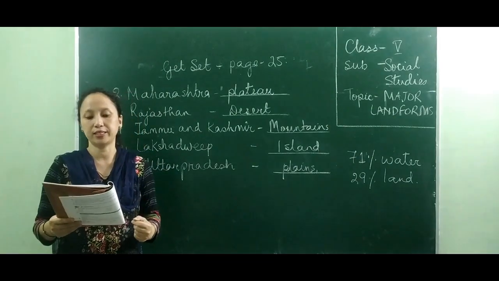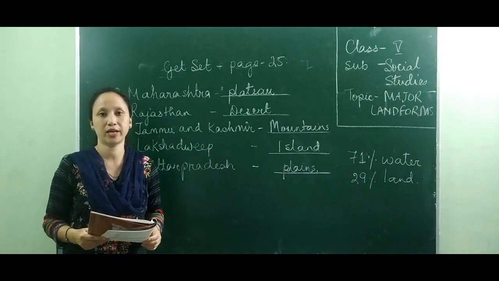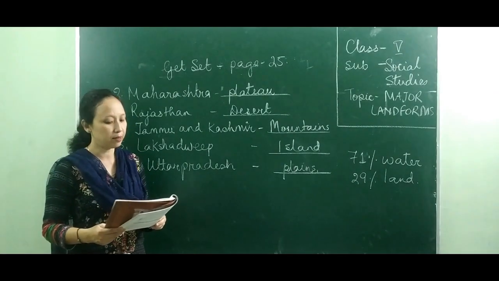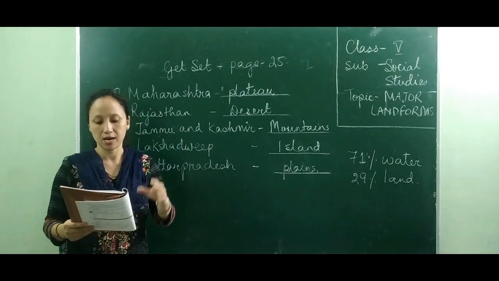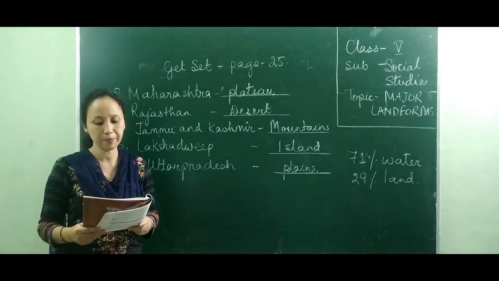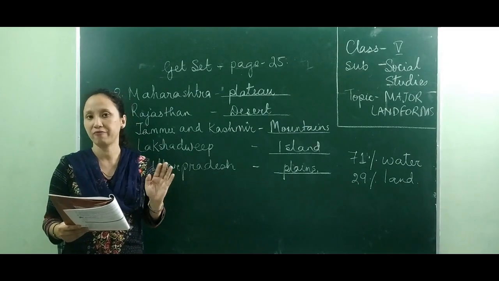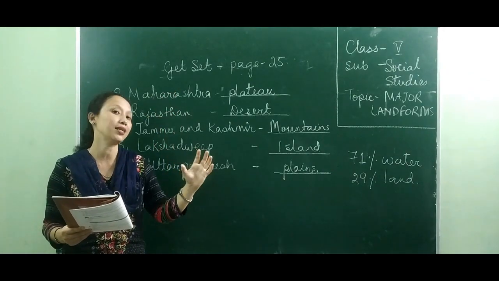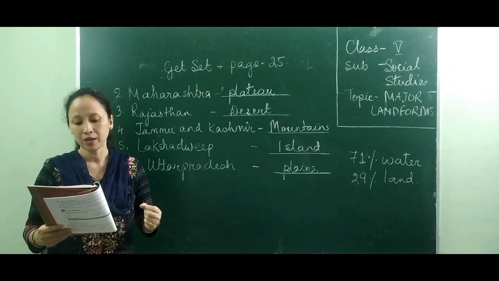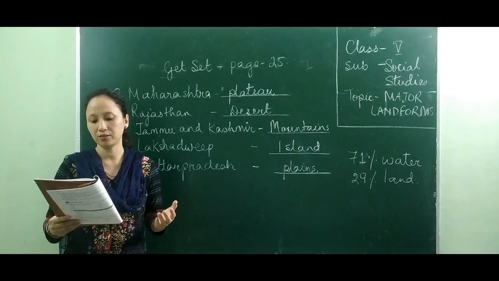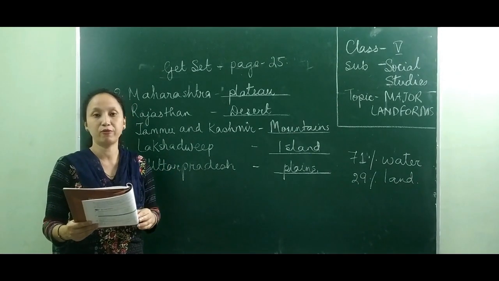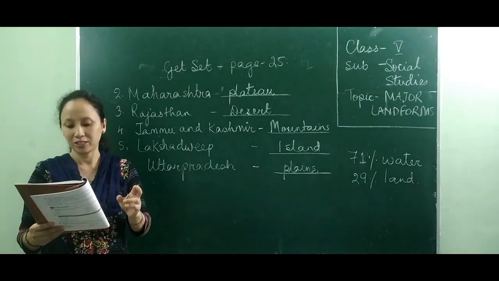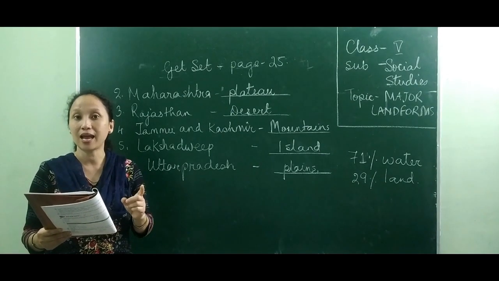So, as I told you, the earth is made up of land and water. 29% of the earth's surface is covered by land, and about 71% of the earth's surface is water. The surface of the earth is not the same everywhere. Some parts are flat and level while others are raised, or in other words elevated. Landforms are natural features of the earth's surface, and the major landforms, as we saw in the animation, of the earth are mountains, plateaus, plains, deserts and rivers.